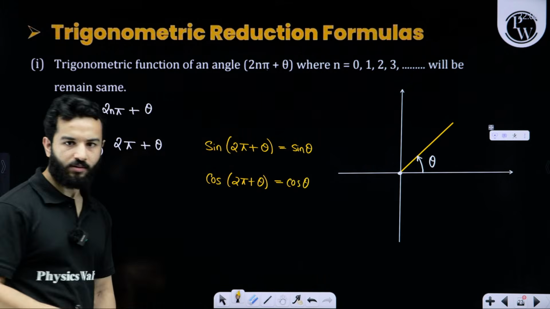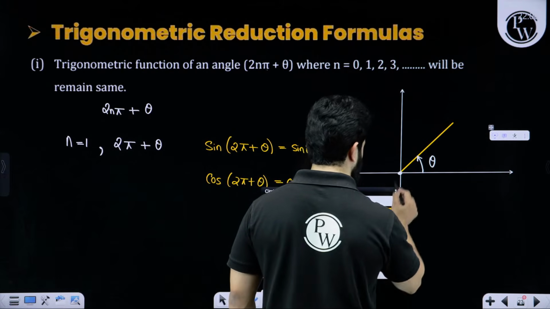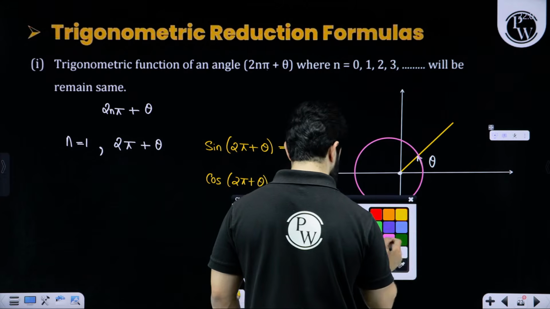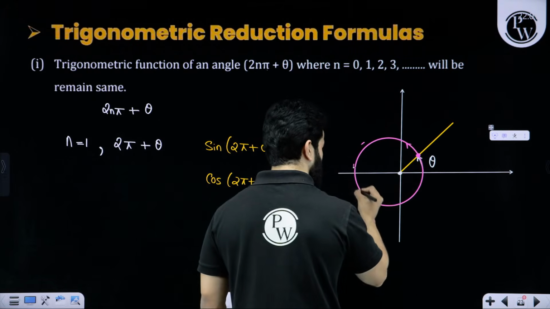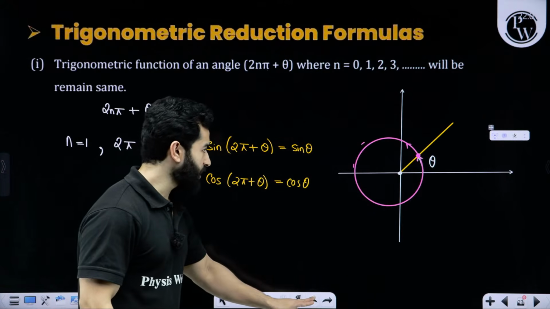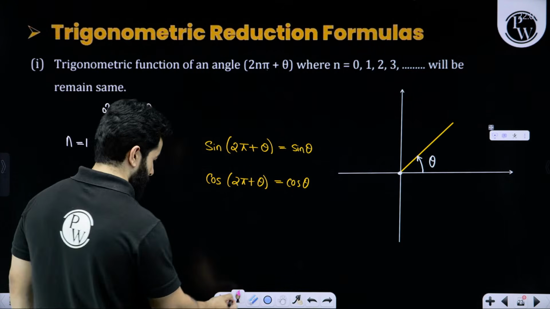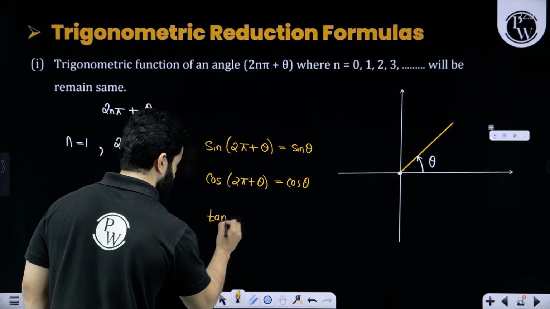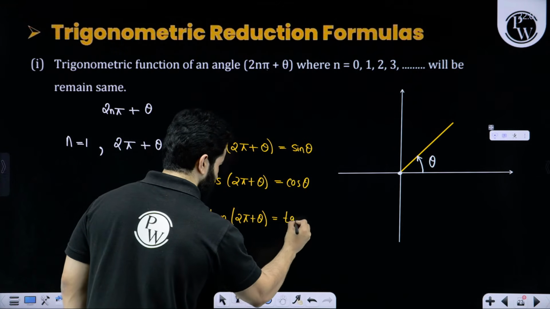There is no difference, because we are coming back to the same point. From this point you are moving, you have moved a complete circle, and you have come back to the same point, right? 360 degree. And this is true for any function, tan also: tan of 2 pi plus theta is again tan theta.